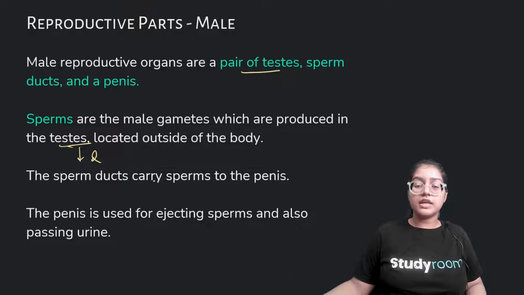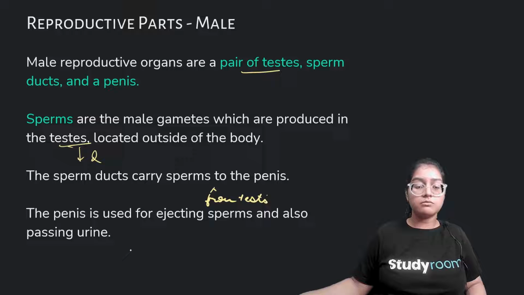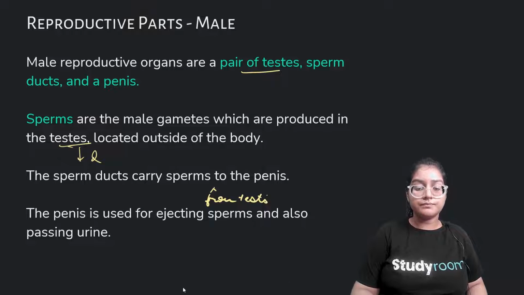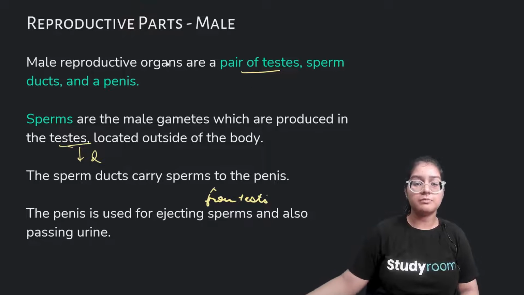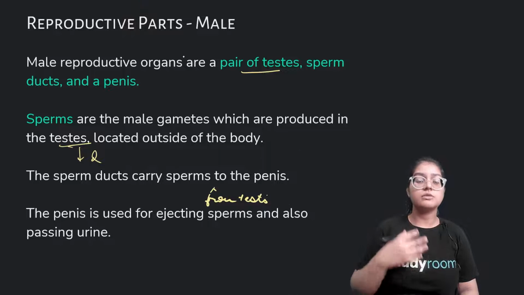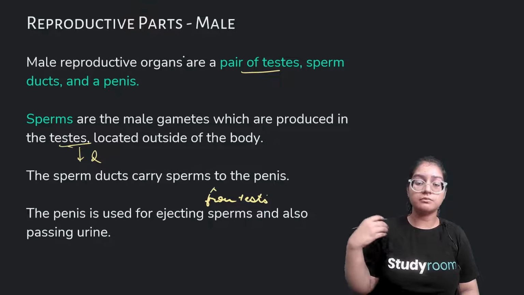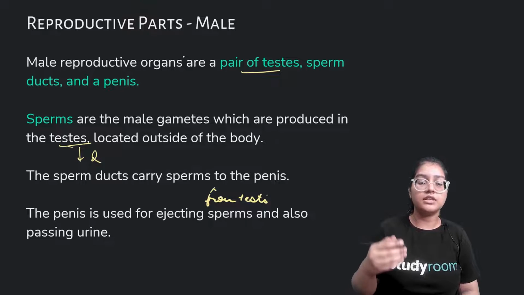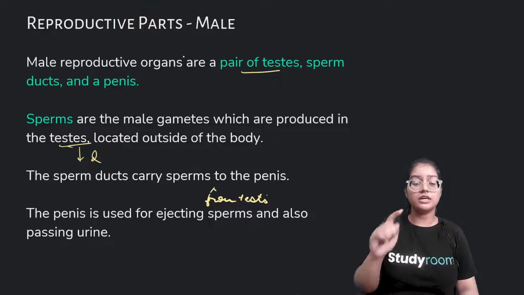The sperm ducts carry sperm from the testis to the penis. The penis is used for ejecting sperms and also passing urine. So this was all about male reproductive organs. You have to remember there is a pair of testes, meaning 2 testes, sperm ducts, sperms which are the male reproductive gametes, and a penis. The sperm duct carries sperm from the testes to the main opening present in the penis, and the penis is used for ejaculating sperm and also urine. Just like I mentioned, it's a single opening.